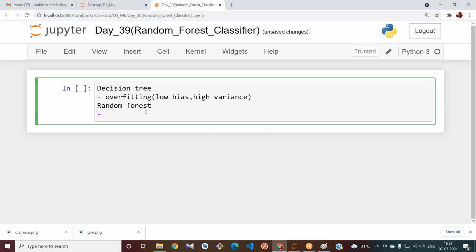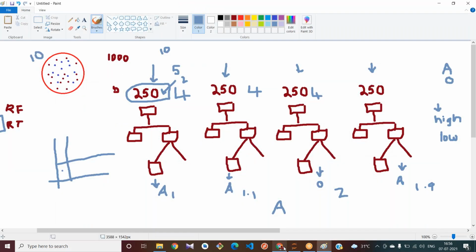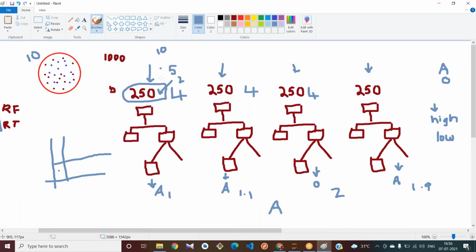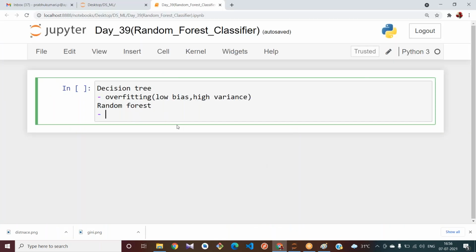This random forest is also called an ensembling technique, as it uses sampling of your rows or the features. It is called an ensembling technique, and it is present in the ensemble package only. Ensemble classifier.